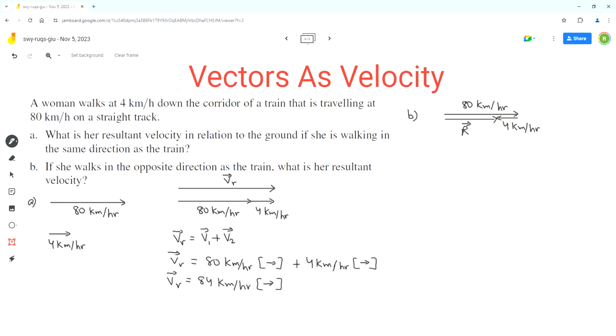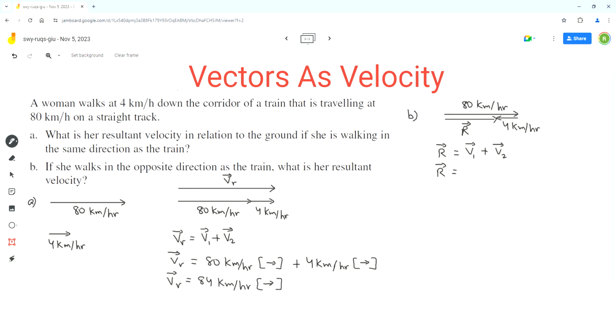So now we can write an equation. So vector VR will be equal to vector V1 plus vector V2.